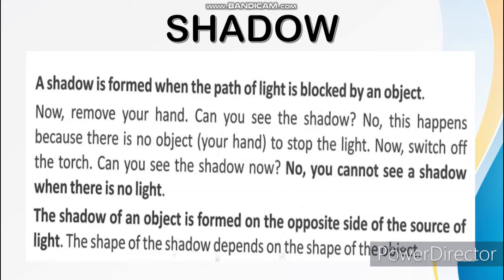The shadow of an object is formed on the opposite side of the source of light. The shape of the shadow depends on the shape of the object.